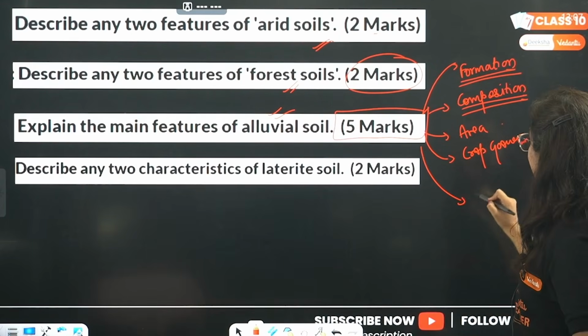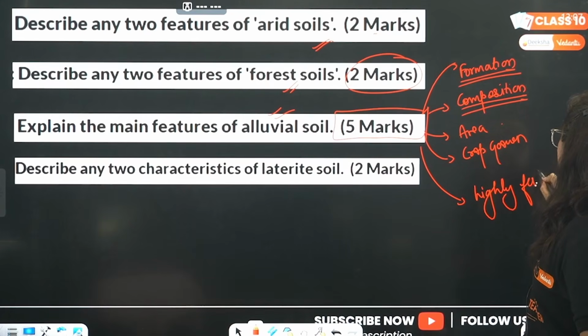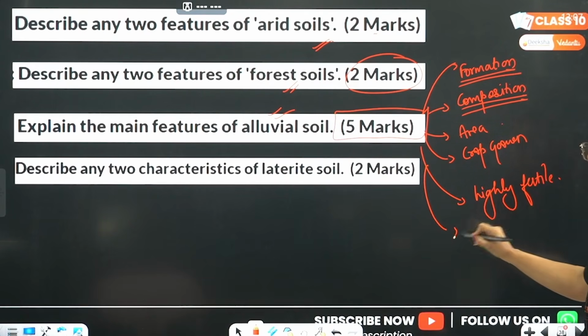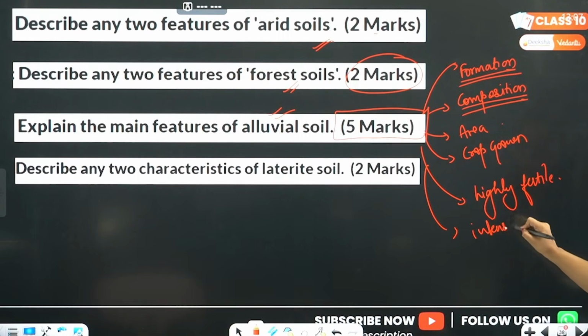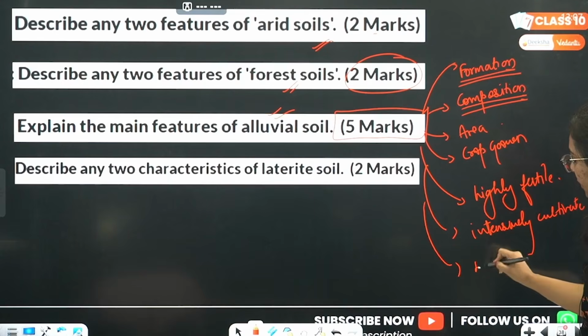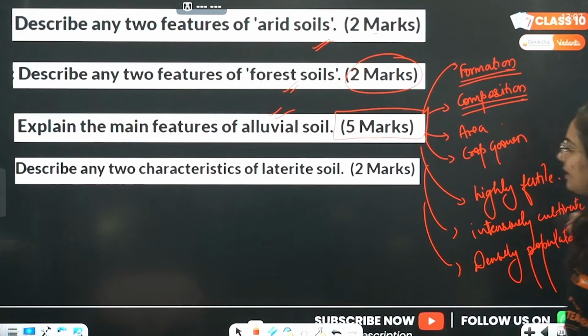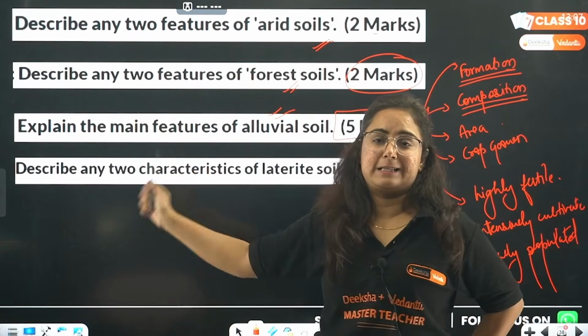Then you can write that it is highly fertile soil, intensively cultivated, and this is the area where dense population is there. So it is densely populated too. These are the 5, 6, 7 points that you have to write in this answer.